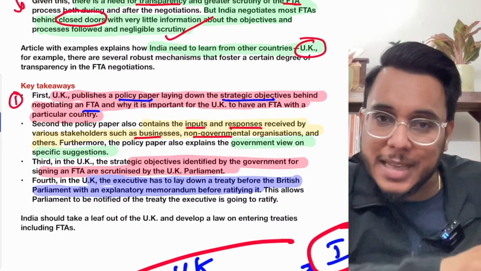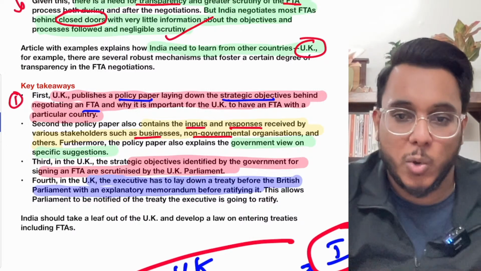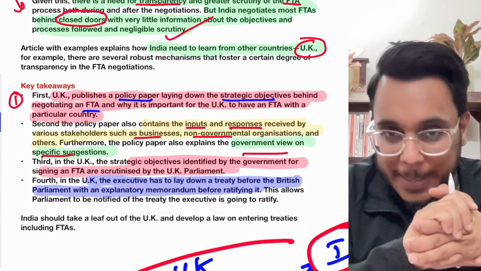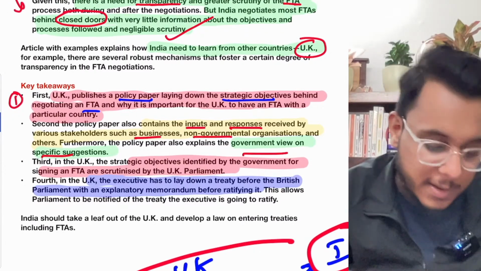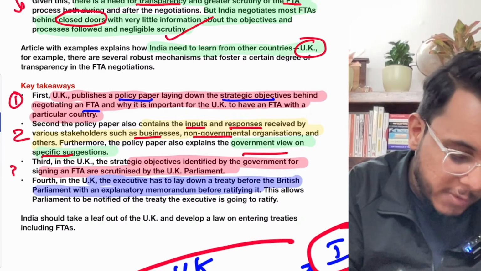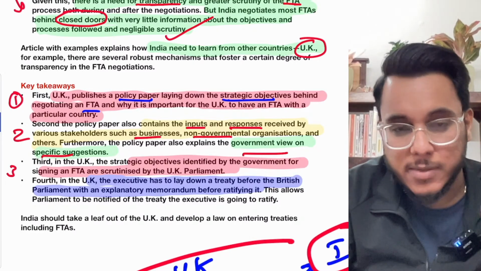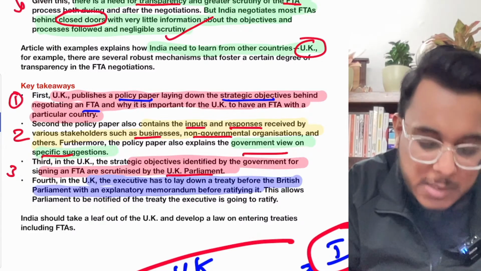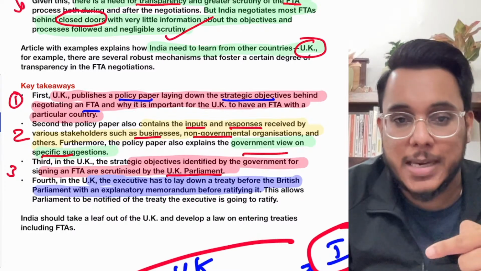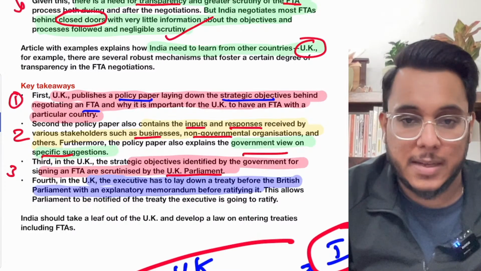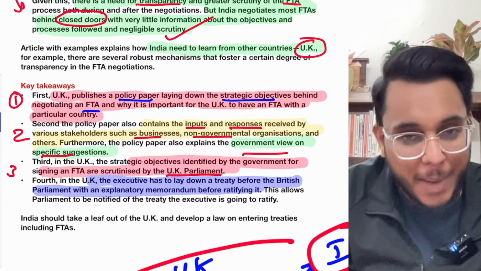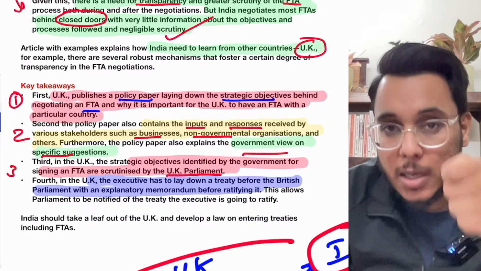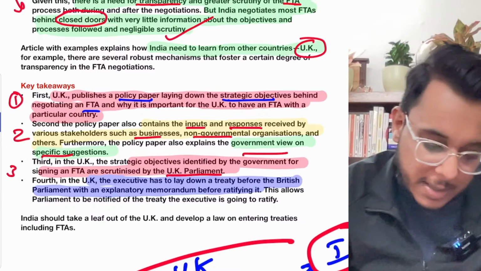Do they also think that this FTA will be good? Yes or no? And what does the government think about the views given by them? So that is also to be provided. Third, the strategic objectives of an FTA will be kept before the UK's parliament, and the parliament will scrutinize that. If the parliament gives approval, only then will the UK's executive further take up the FTA.